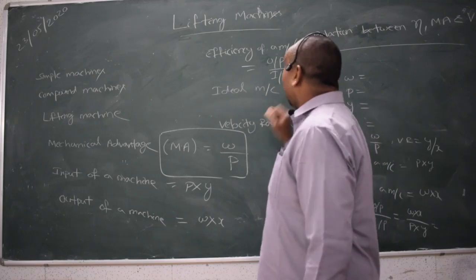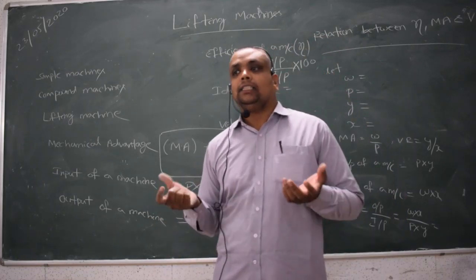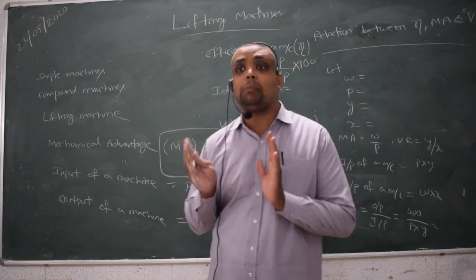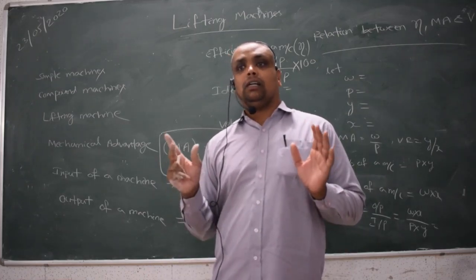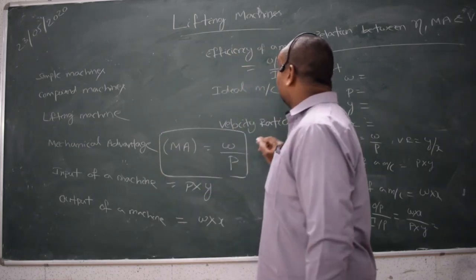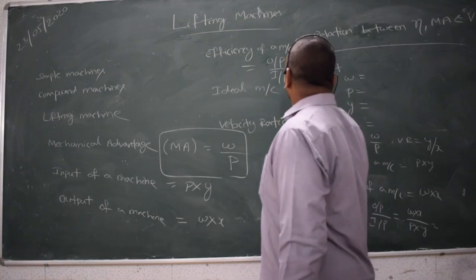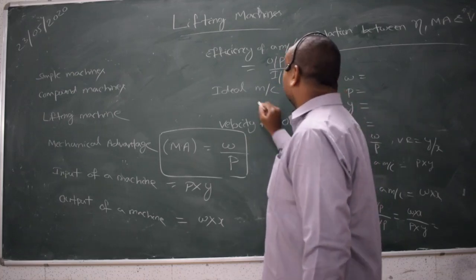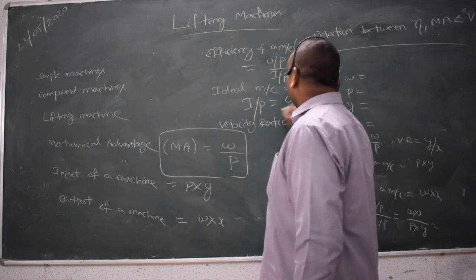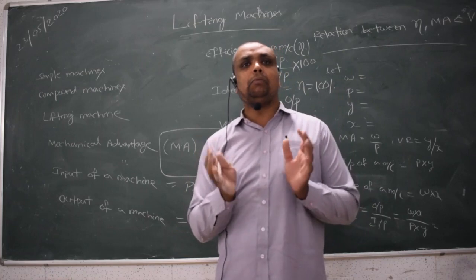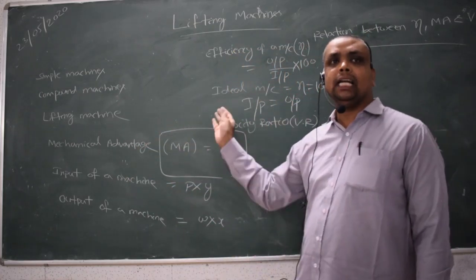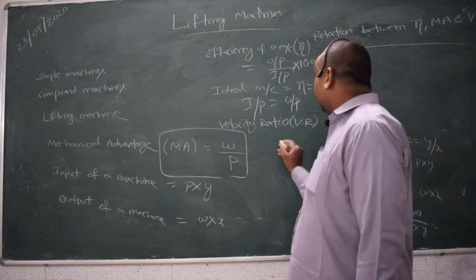Then, the ideal machine. If the efficiency of the machine is 100%, then it is called an ideal machine. That means if the input of a machine is equal to the output of the machine, then the machine is said to be an ideal machine.